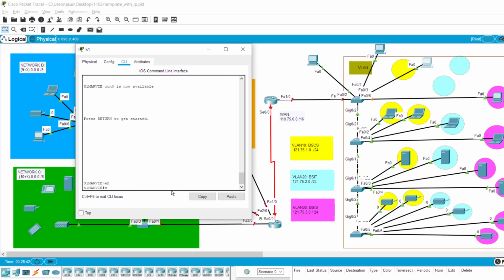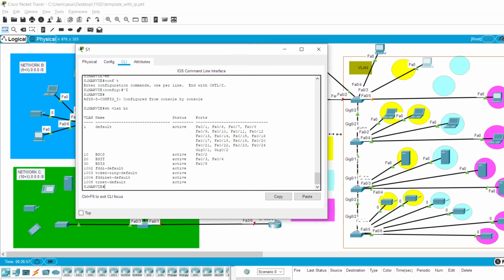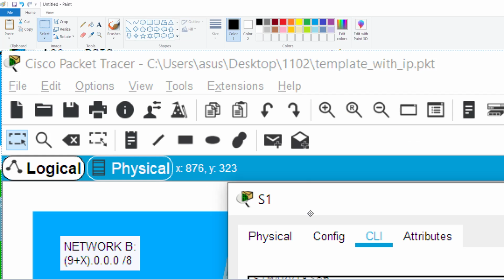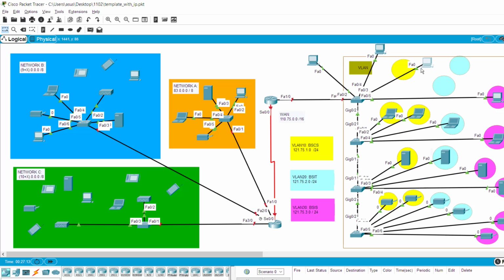It should look like show VLAN brief. Yeah, there we go. Yes, we added it. So it should look like this. I'll zoom it in. So the BSIT should have two PCs, the FA3 and FA4, because in our diagram, there's two PCs. So that's good na. All good. Let's put that back.